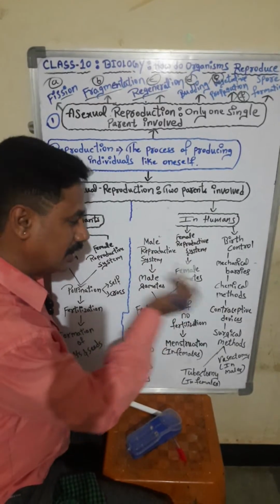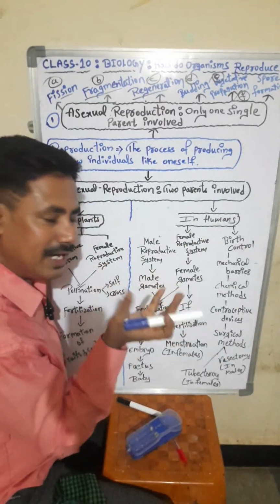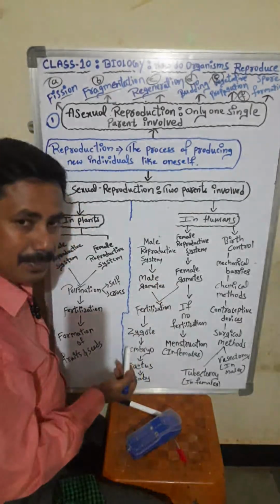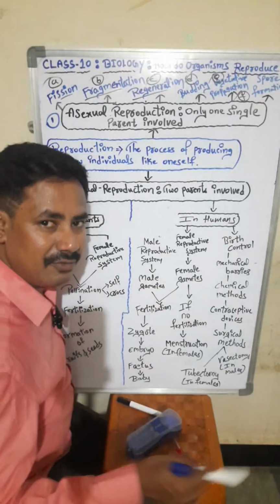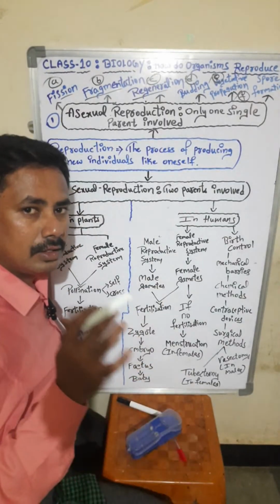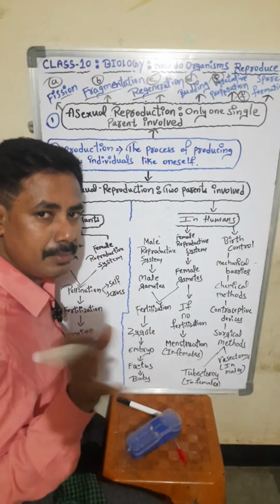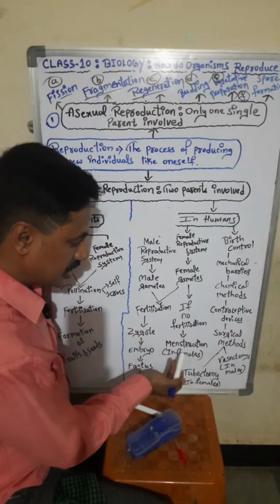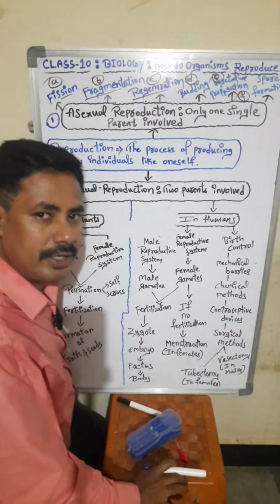After the combination of male and female gametes, what happens, and after that what happens, how the baby will develop, how the baby will form inside the female womb, we are going to study. If fertilization does not occur, what happens, we are going to study.